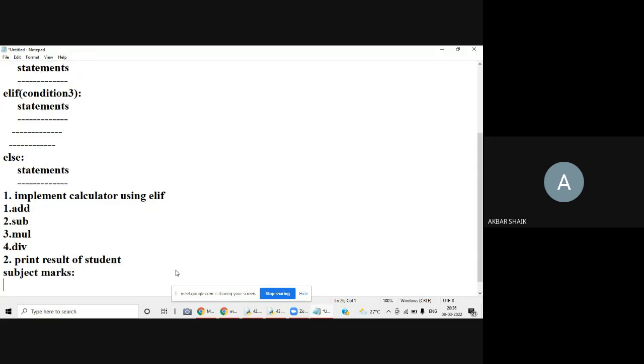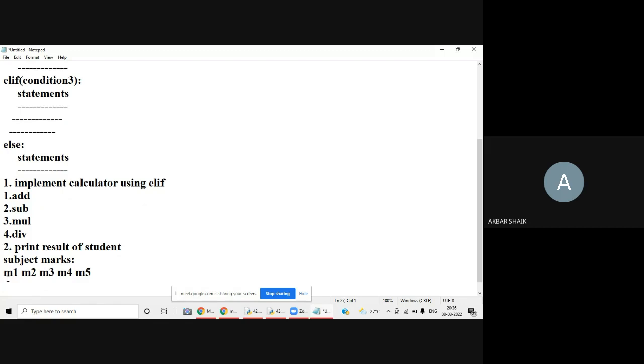For example, assume I am having 5 subjects. M1 is input, M2 is input, M3 is input, M4 is input, M5 is input. So input is nothing but your subject marks. M1 is marks in subject 1, M2 is marks in subject 2, M3 is marks in subject 3, M4 is marks in subject 4, M5 is marks in subject 5. Once I get individual subject marks, I'll find out the total, right? Total is M1 plus M2 plus M3 plus M4 plus M5.